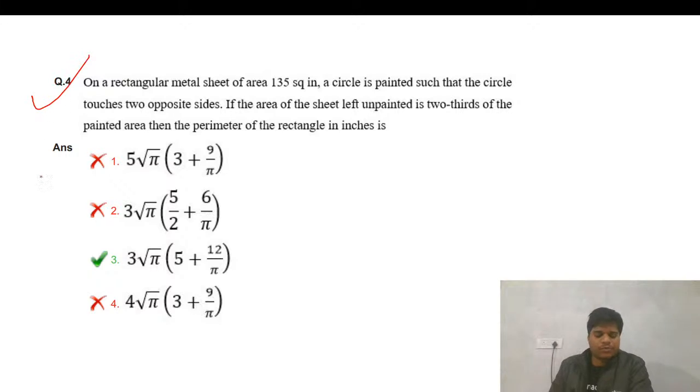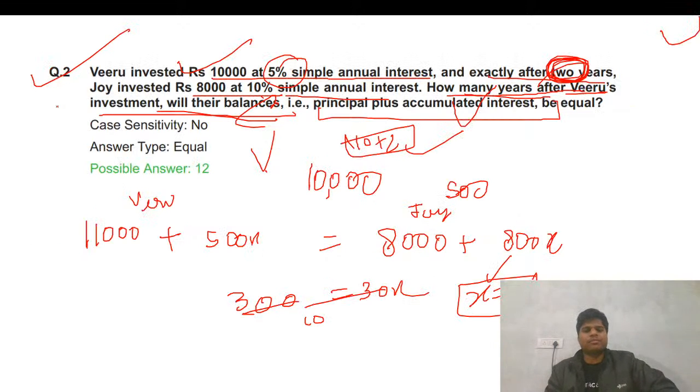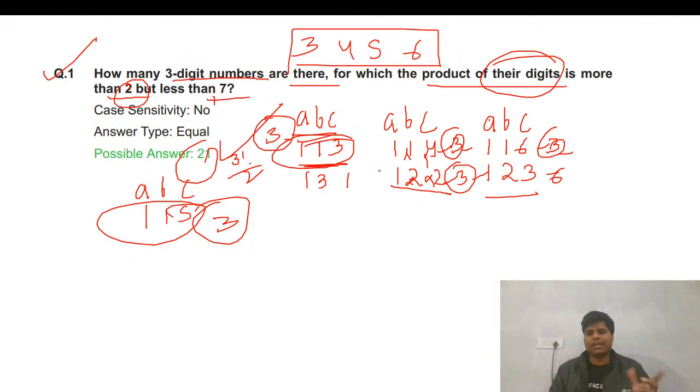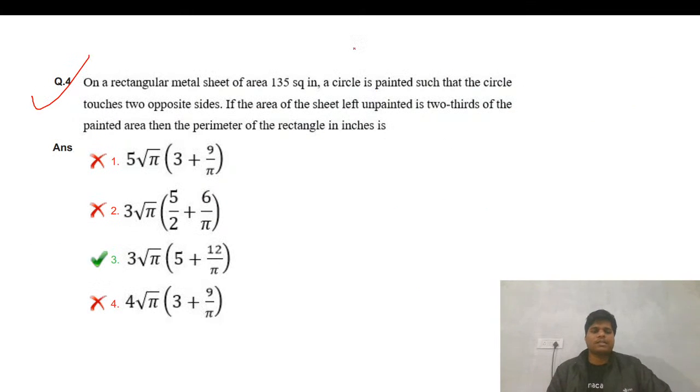Okay. Let's see question number 4. So definitely I'm saying this question is simple. This was also simple. I think in this one you can commit the mistake that you mark 10 as the answer. I have seen many people do this. In counting you may say something wrong, but in these two questions there should not be any mistake. Fine. Let's see this question.